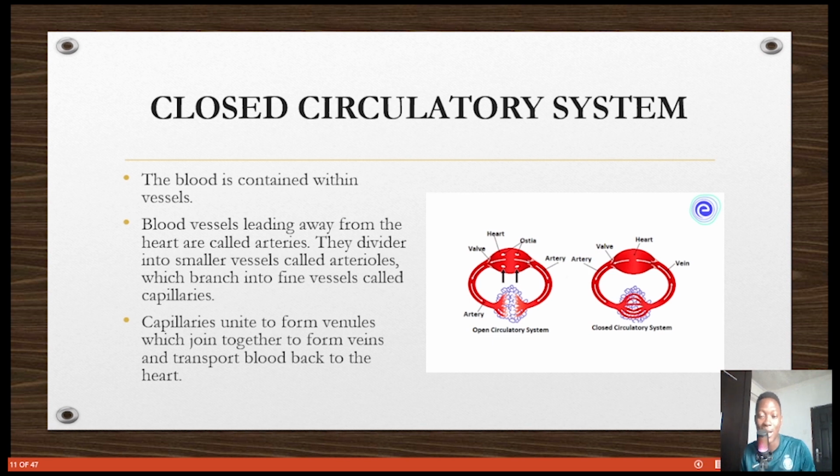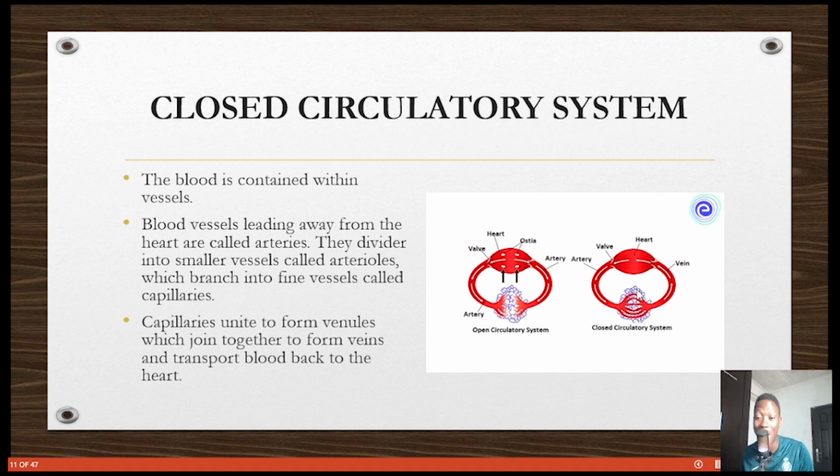So blood vessels carry blood away from the heart, and I've described this. What carries blood away from the heart is what? Artery. They divide into smaller vessels called arterioles. This is just a simplified diagram. This is the open circulatory system, and this is the closed one, artery. From the artery, they divide into smaller arterioles, then into branch-like capillaries. When they reach the cells, they divide into capillaries, which are very small and fine.